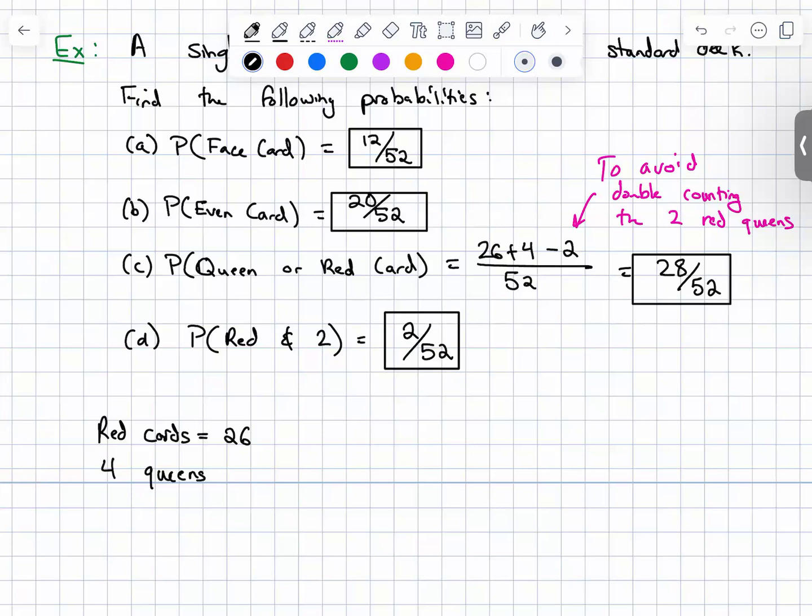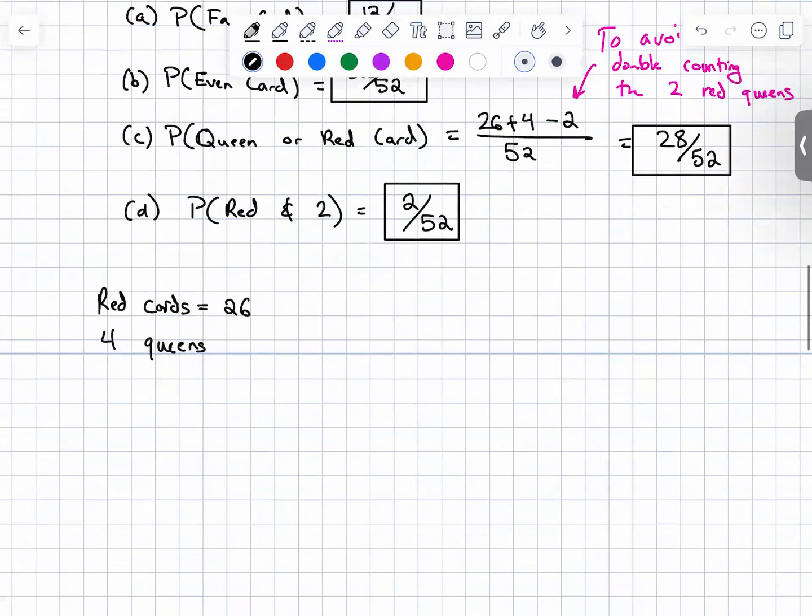Any questions on those? We can do another example of probability and then we'll talk about odds. Let's do one of my favorites. Example.